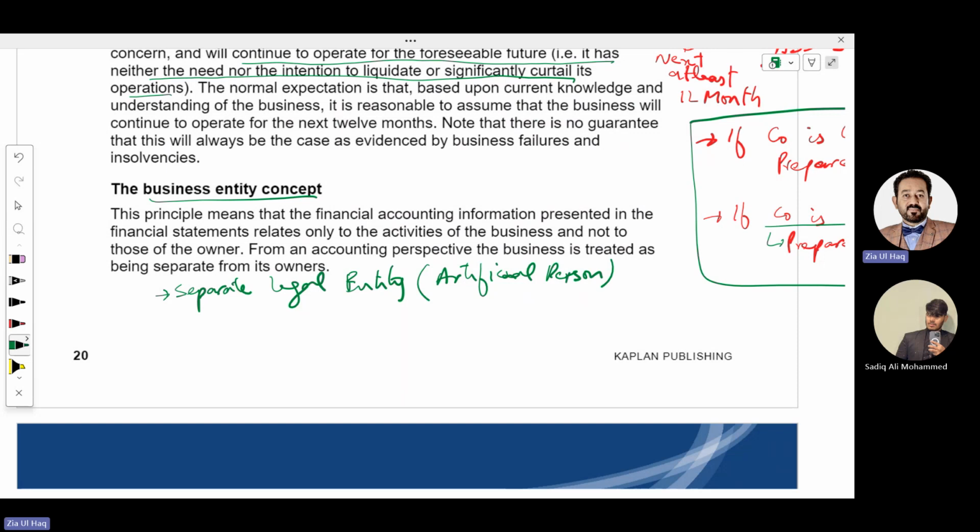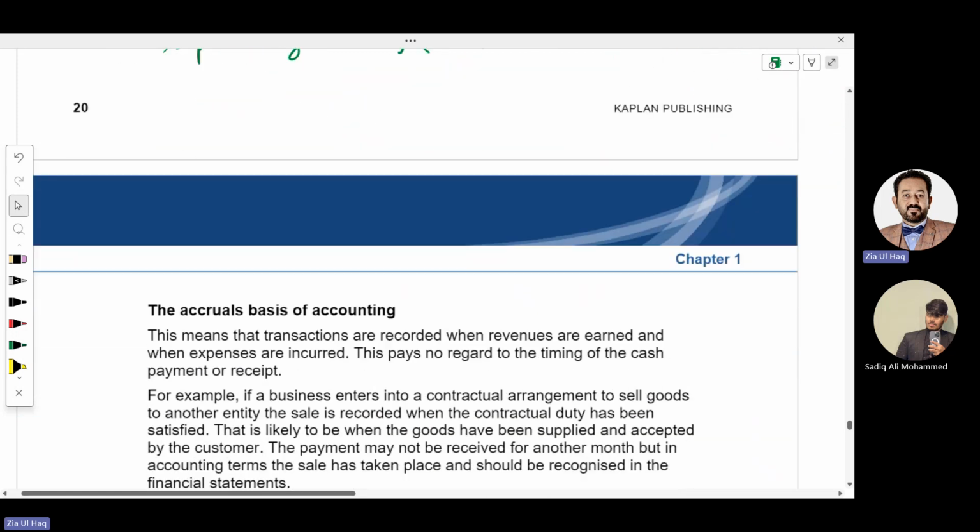The assets of the company are assets of the company rather than the owner. I mean, owners are different because their liability is limited up to the amount of investment. And liabilities of the company are liabilities of the company rather than the owners. I mean, the company needs to pay the liability rather than the owner from their personal liability. This is called business entity concept.